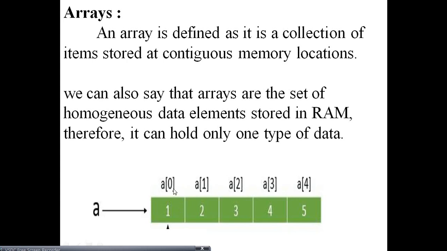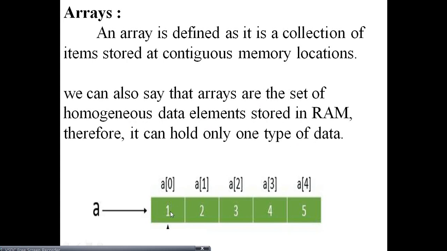This collection of items, 1, 2, 3, 4, 5, means data stored at contiguous memory locations. 1 is stored at array index 0, 2 is stored at index 1, 3 at index 2, 4 at index 3 and 5 at index 4.